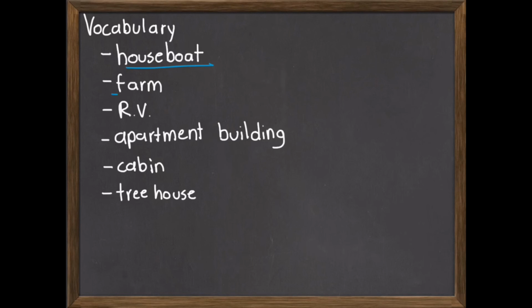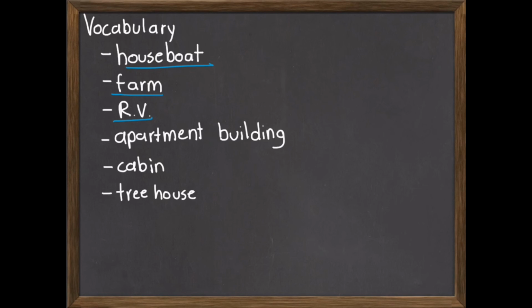Now, a farm, you might know what a farm is: a place normally outside the city where people live and work in raising animals or growing crops. An RV is a mobile home that you can move around, and normally it's more like a car, a big truck. You can live inside this truck.